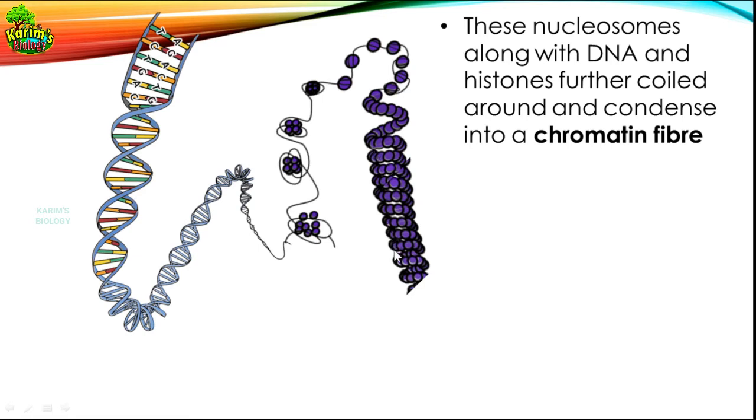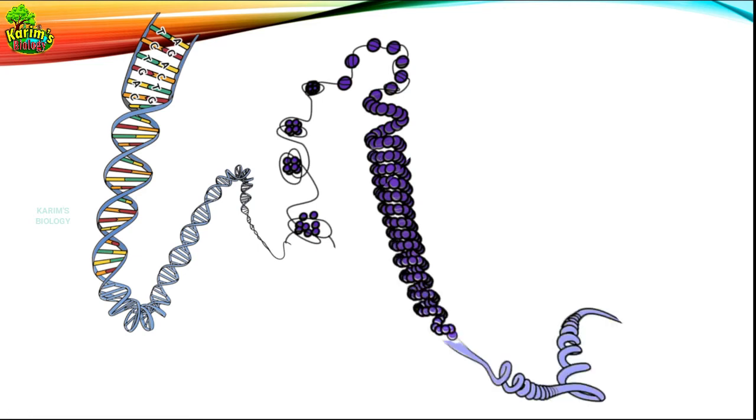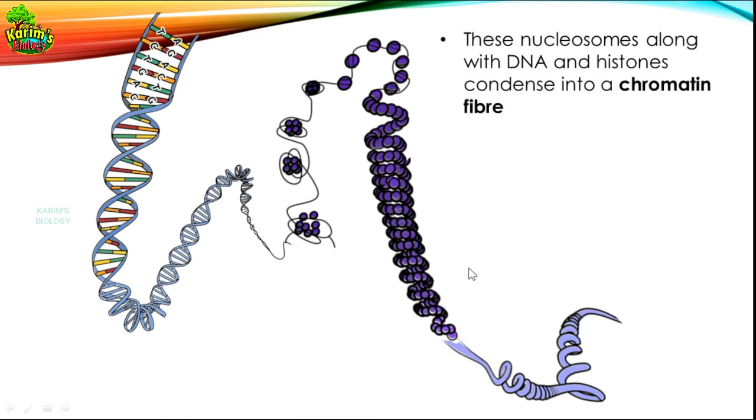It appears like a rod-like structure, but it is a thread-like structure. This is one nucleosome, this is another nucleosome, and all the nucleosomes are wound and supercoiled again to give this long thread-like structure. This long thread-like structure that you can see over here is called chromatin fiber.